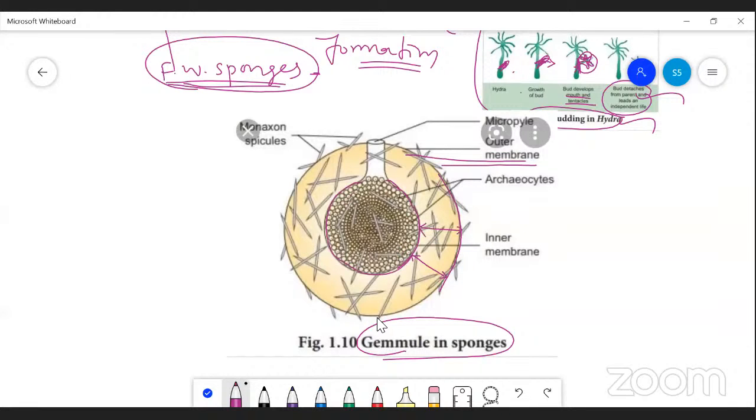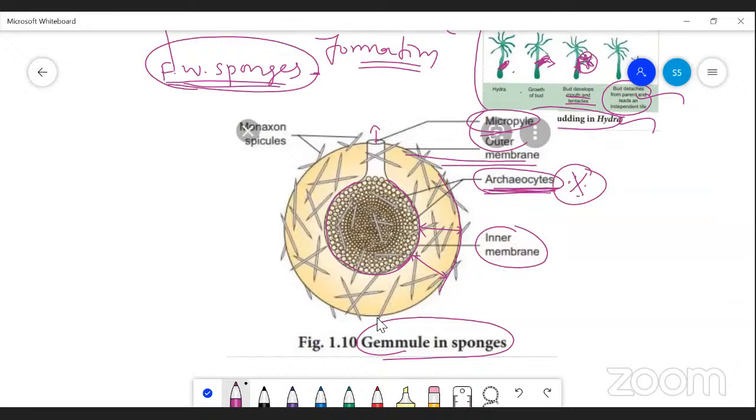When the ecosystem becomes completely dry, both the inner as well as the outer membrane give complete protection. And you can see there is an opening called a micropyle at the free end. Inside, the cells undergo continuous mitotic cell division and produce more spore-like cells. The spore-like cells are called archaeocytes. This one is important. Remember this.